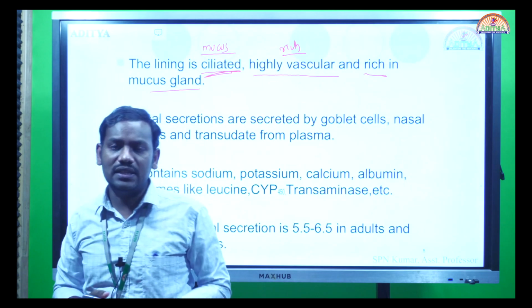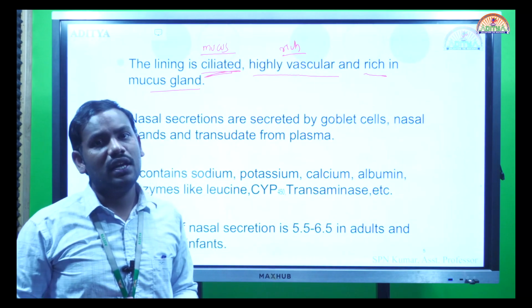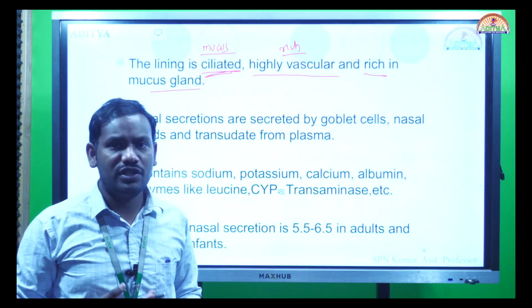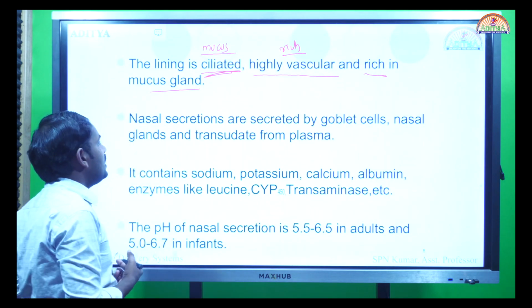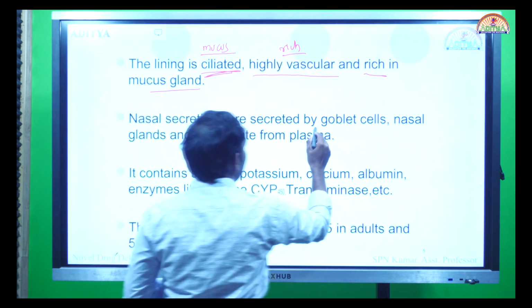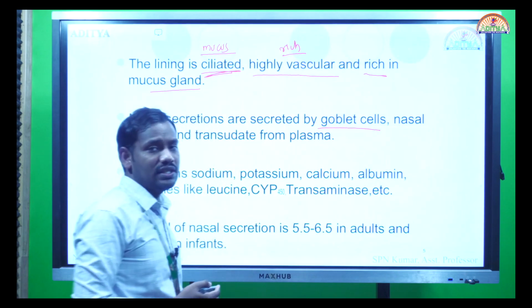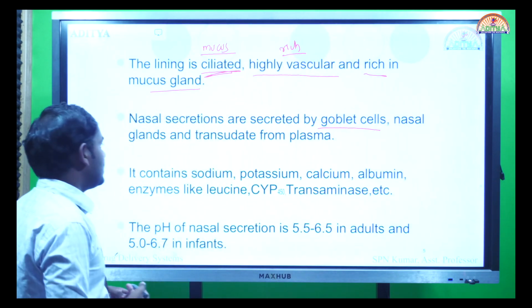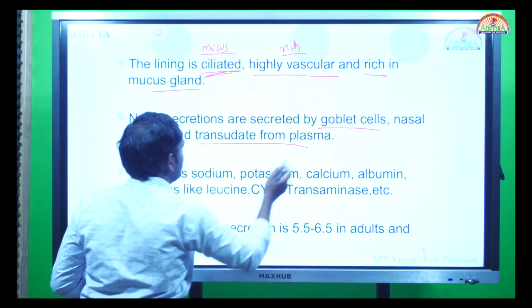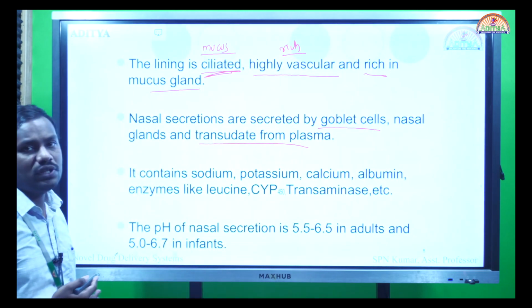The goblet cells, which secrete mucus, are highly present in this mucus gland. So nasal secretions are secreted by goblet cells. The source of the mucus is the goblet cells, along with the nasal glands and the transudate from plasma. So we need to learn about these nasal secretions.